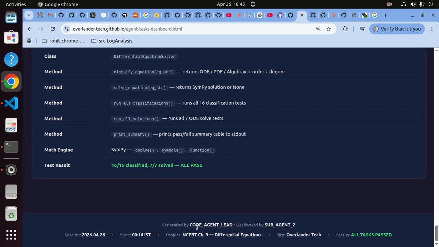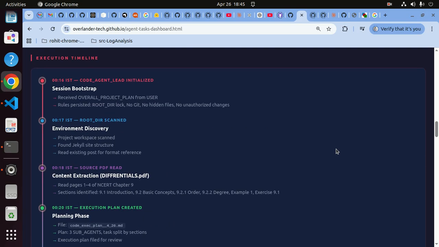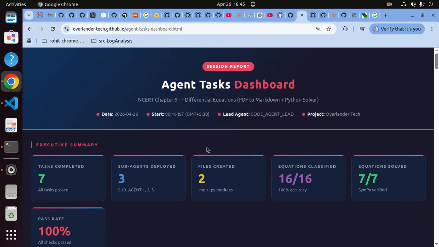But anyway, he's gone and said, okay, generated by code agent, dashboard, whatever, and done a decent job of all of this. I never told it to do any of this, but it did it. What I had in mind was slightly different because I've seen people doing dashboards with OpenClaw which actually show you how the agent is going through the entire thing. But anyway, it doesn't really matter.